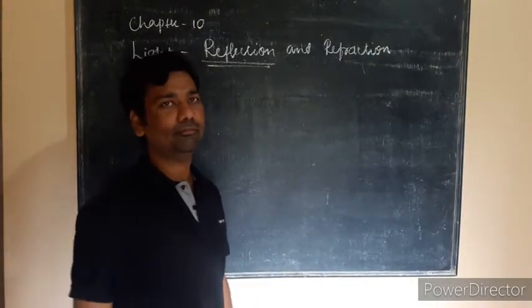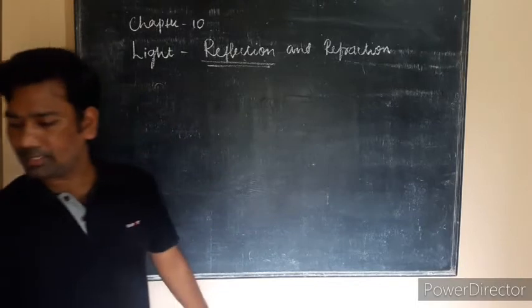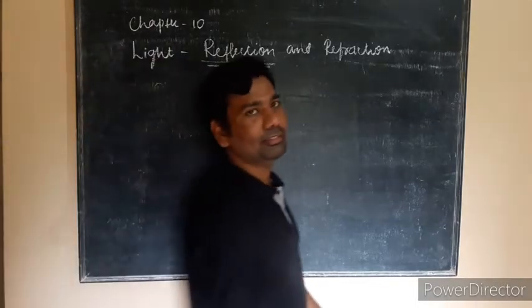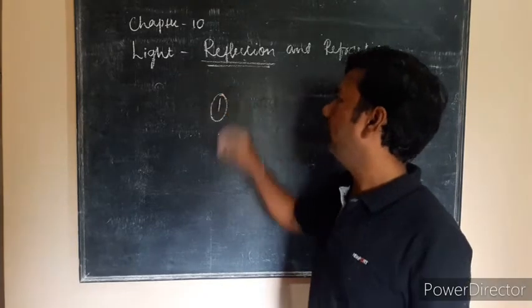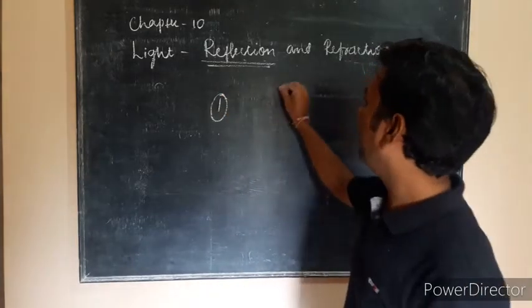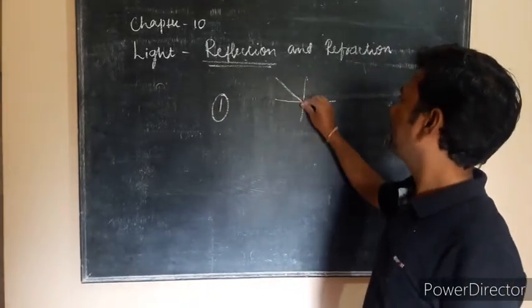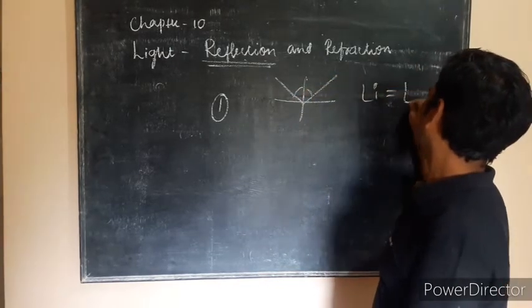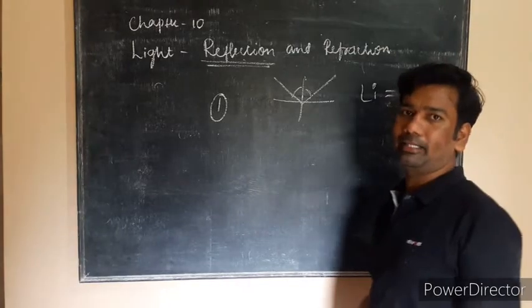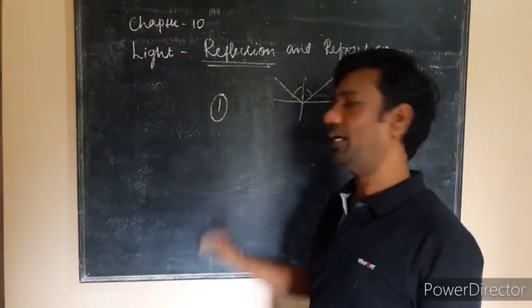Laws of reflection. There are two laws of reflection. The first law of reflection: the angle of incidence is equal to the angle of reflection. Whatever the angle of incidence is, the angle of reflection will be the same. The incident angle is equal to the reflected angle. That is the first law of reflection.